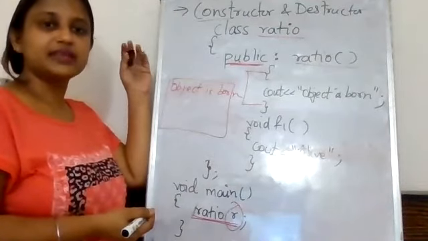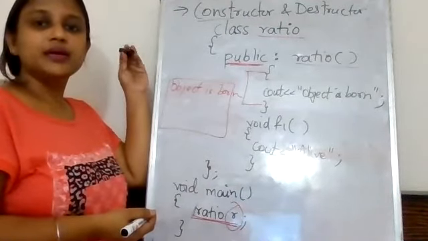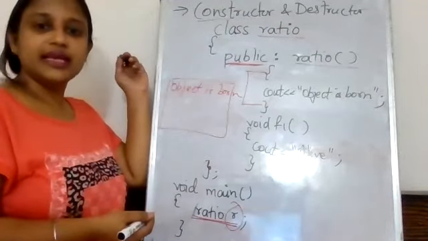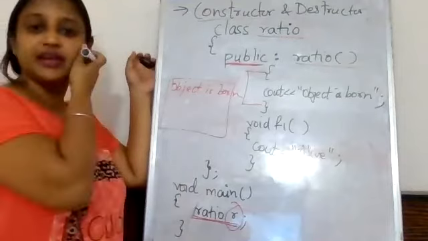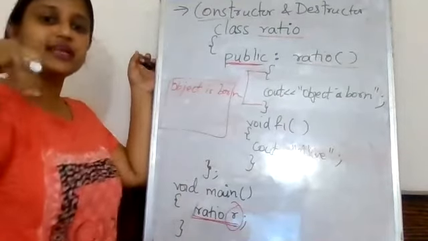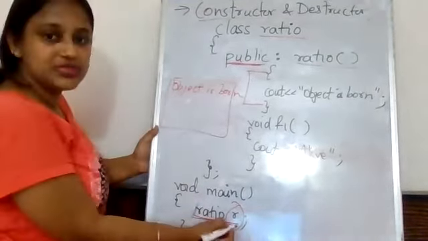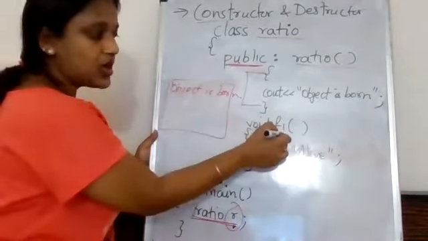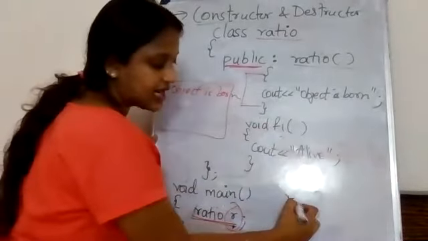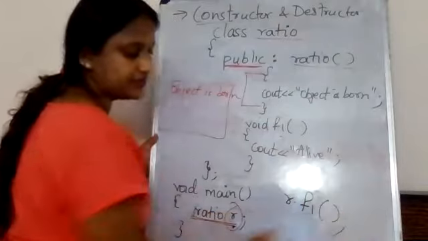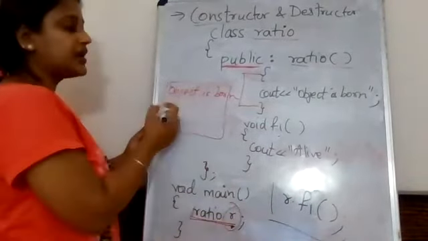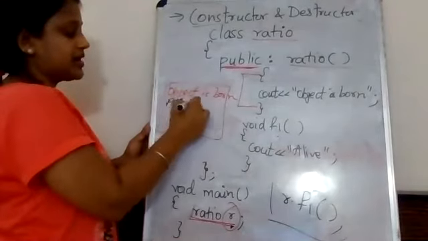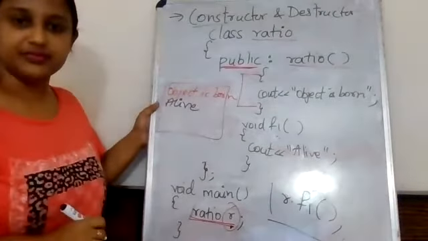Yes, Chahat, you are correct. Yes, ratio dot f1. It's not ratio dot f1, Yash. Ratio is the name of the class. The name of the object is r. So to call this f1, I'll write r dot f1, because it is a normal function. So if I write r.f1, then here "alive" will come.